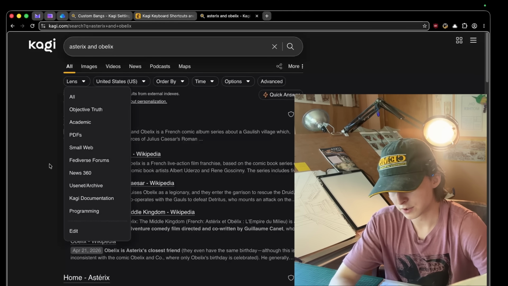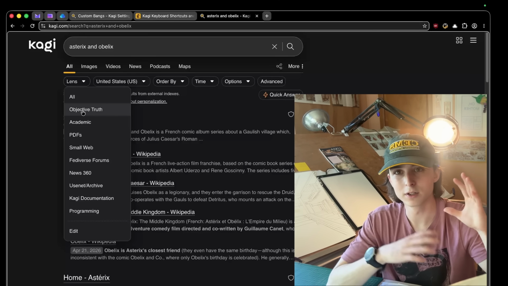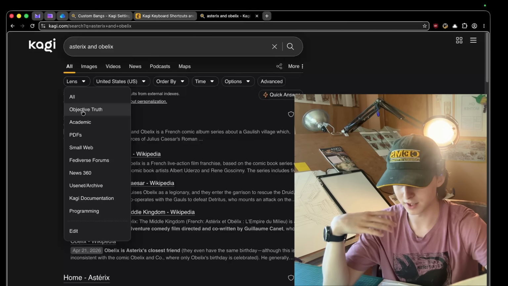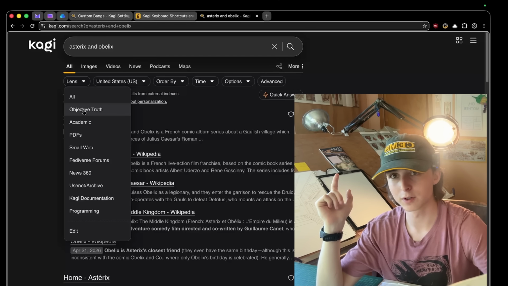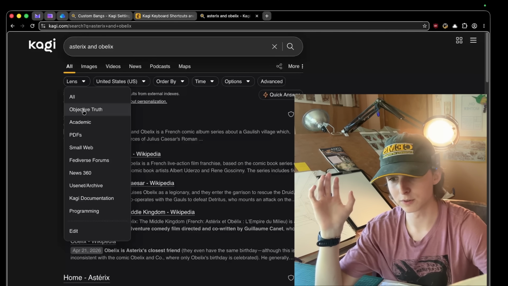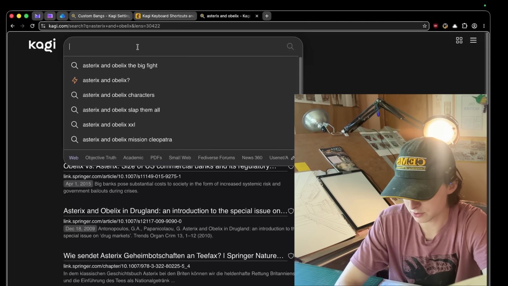Then I also love this feature, lenses. This lets you create custom ranges of sites you see stuff from. So I have one called Objective Truth, which only gives me results from verified peer-reviewed journals. So I'll use this for behavioral research.